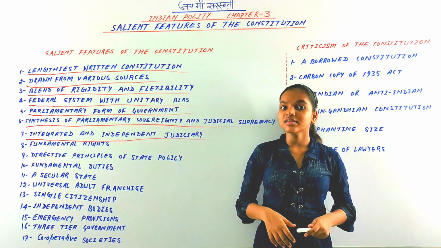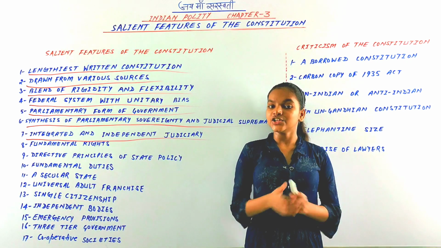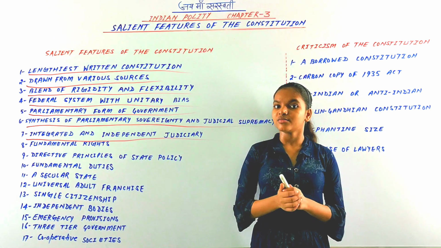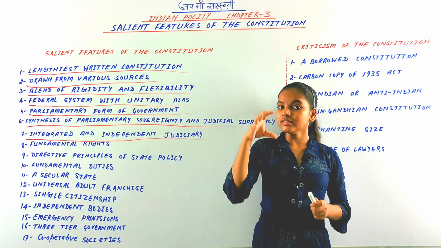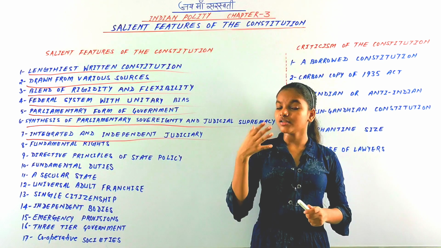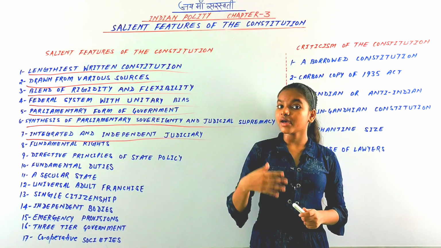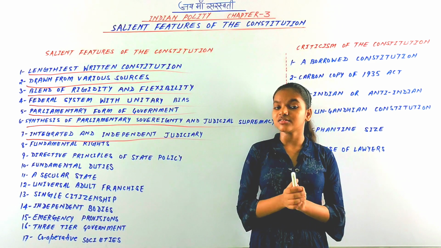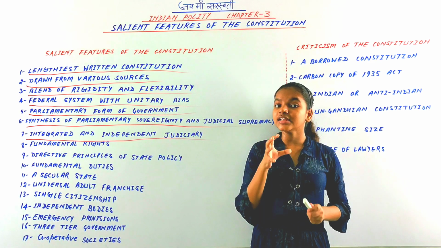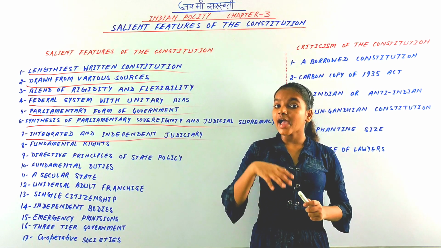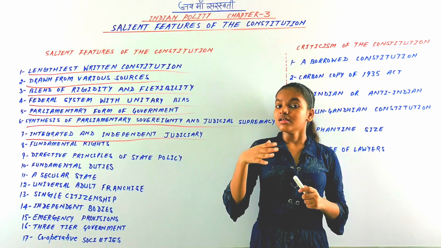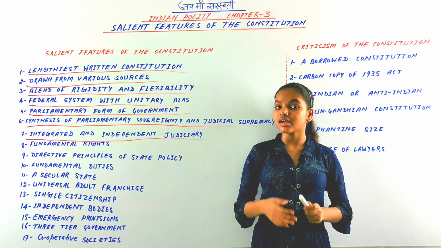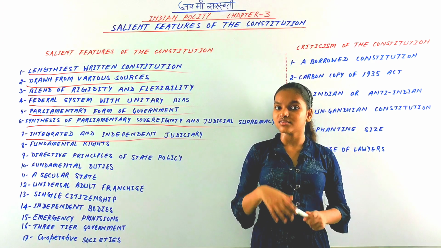In India there is an integrated judicial system, unlike what exists in the US, because in India the Supreme Court can enforce both the laws passed by the center as well as those of the state.